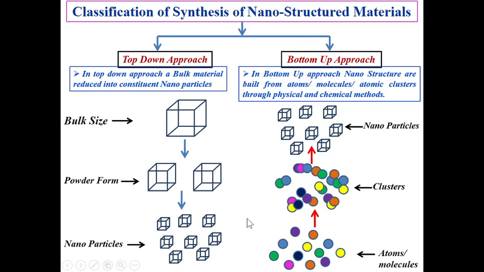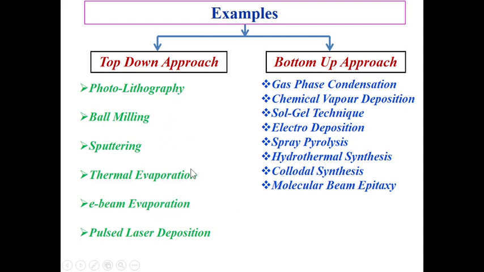Some of the examples of the top down approach are photolithography, ball milling, sputtering, thermal evaporation, e-beam evaporation, and pulsed laser evaporation.